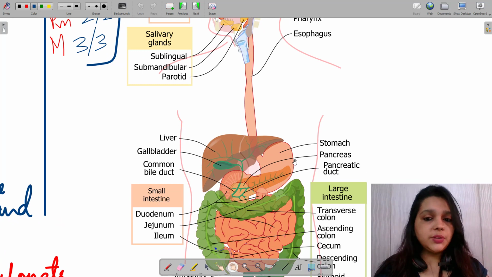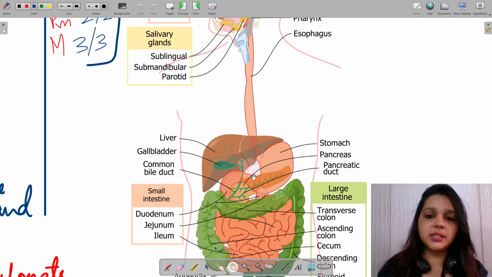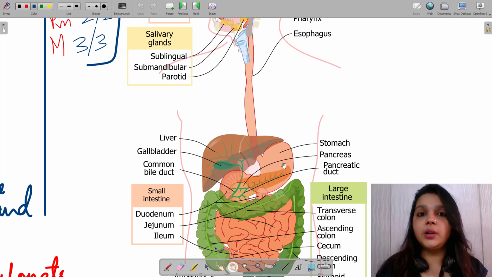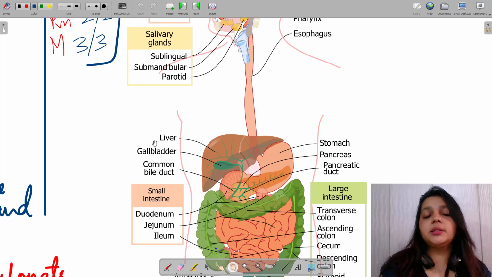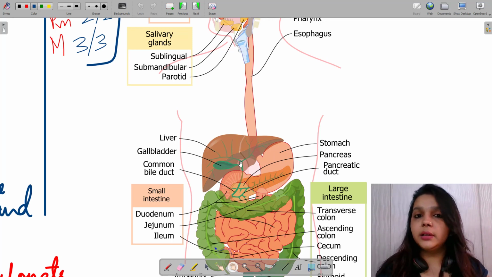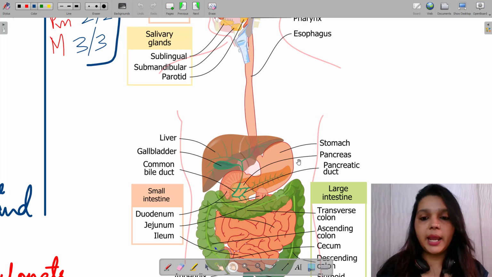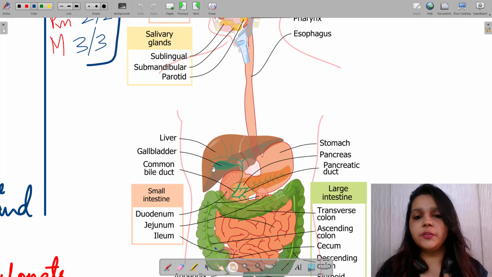The food now enters into the stomach, where it faces three different juices from three areas. One is the gastric juice, which is secreted here, which is releasing what all? HCl, mucus, and pepsin, right? And it also receives secretions from the liver, the bile juice, and the secretion from the pancreas, the pancreatic juice. Okay, so a lot of digestion is happening here.